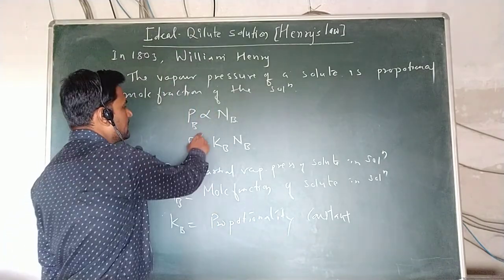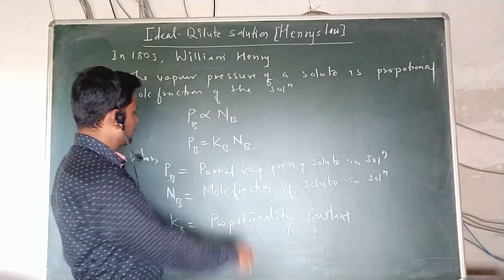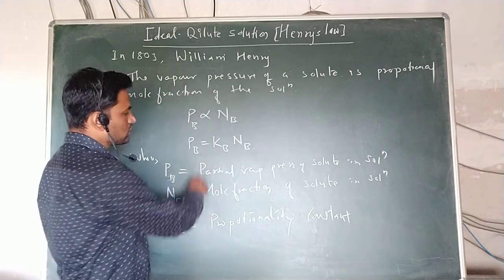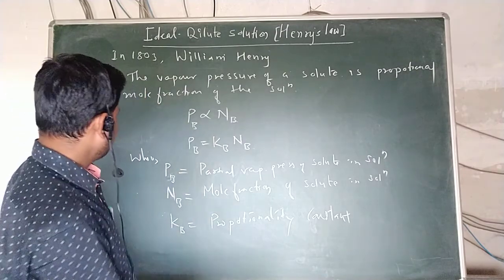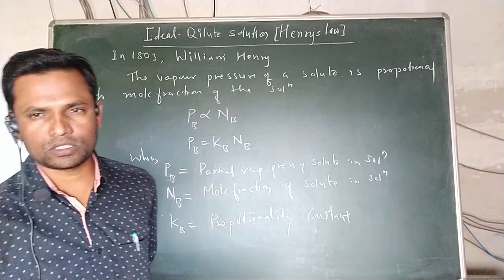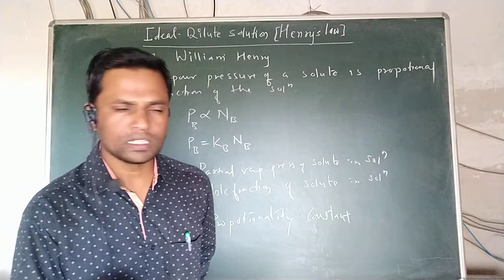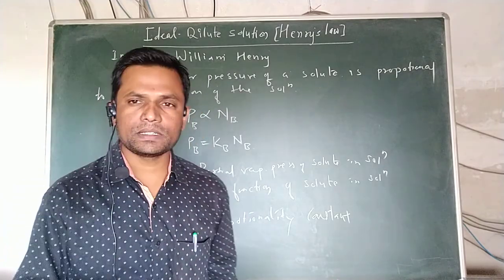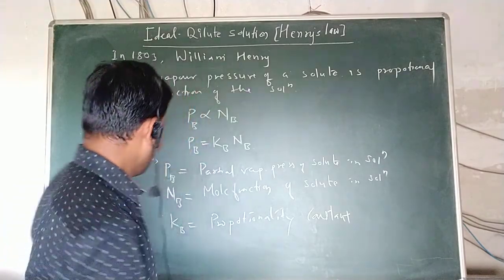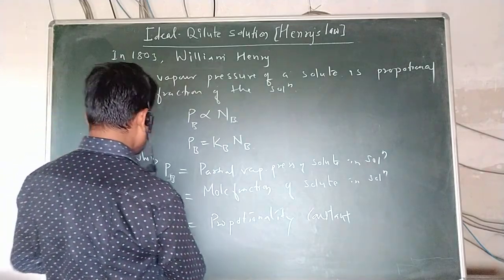That is, P_B is directly proportional to N_B, mathematically P_B equals K_B into N_B, where P_B is the partial vapor pressure of the solute in the solution, N_B is the mole fraction of the solute, and K_B is the proportionality constant. This is Henry's law.